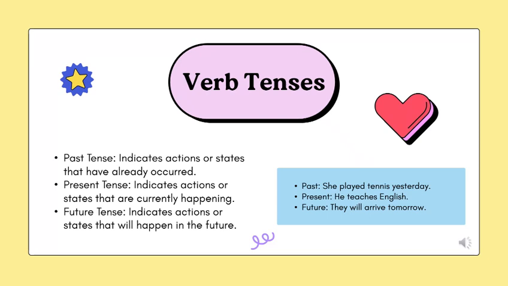Coming to the next tense, past tense. It indicates actions or states that have already occurred. For example, she played tennis yesterday. Here she is the subject, played is the verb, tennis is the object. Yesterday is indicating time. It already happened. She played tennis yesterday means it already happened.